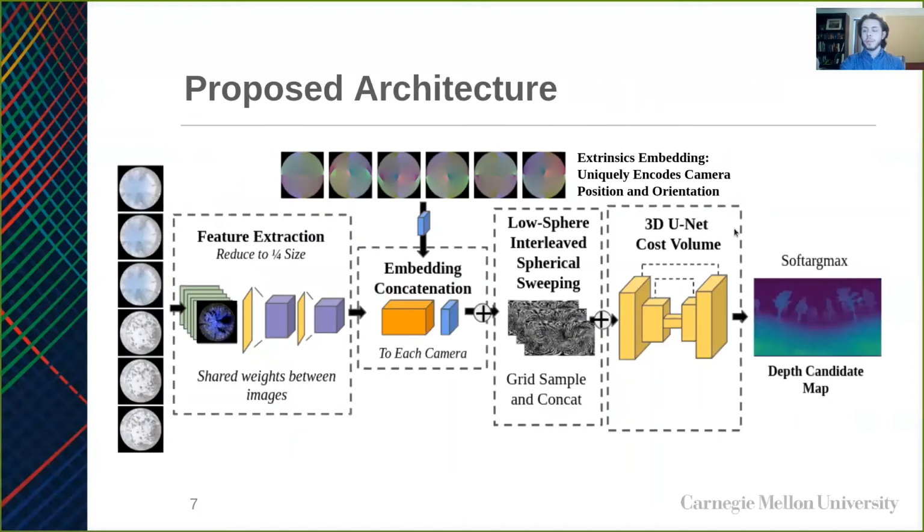A general overview of our proposed architecture is to take the 6 images and extract features from each image, concatenate the feature maps with our embeddings, warp the fisheye feature maps into the panorama space for certain depths, and use the cost volume to find the depth values for each pixel. While inspired by OmniMVS, we reduced the feature map size by a quarter instead of a half, and use a quarter of the number of spheres in the sphere sweeping step to enable real-time inference. We also use color jittering for data augmentation during training for additional sample diversity.